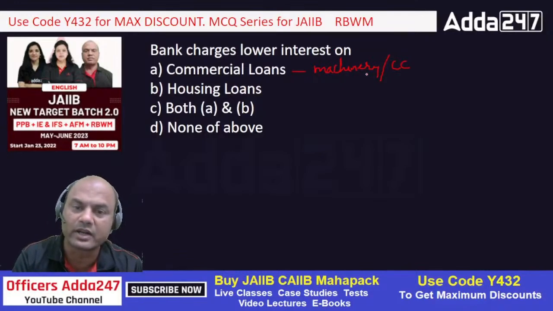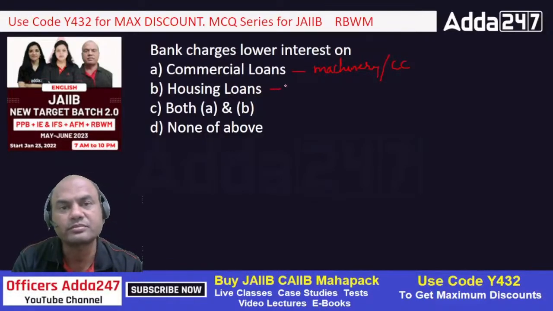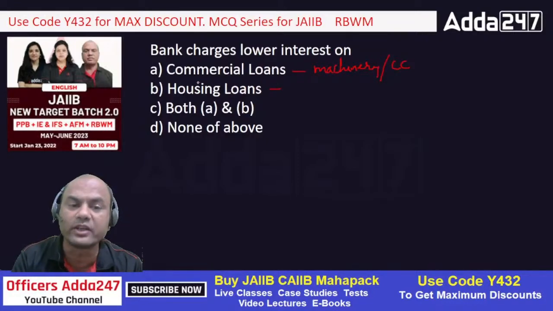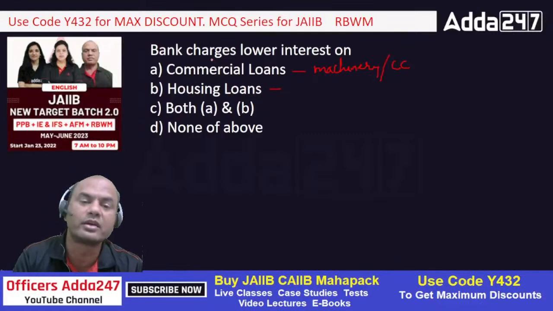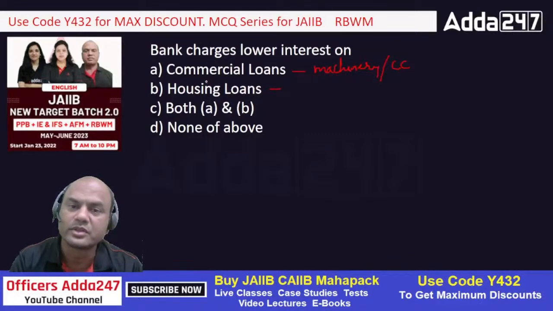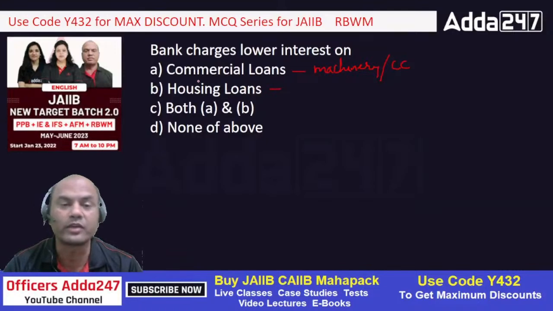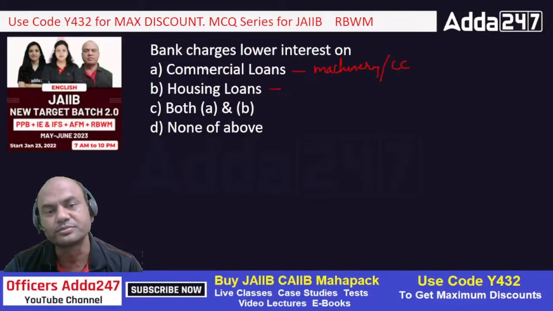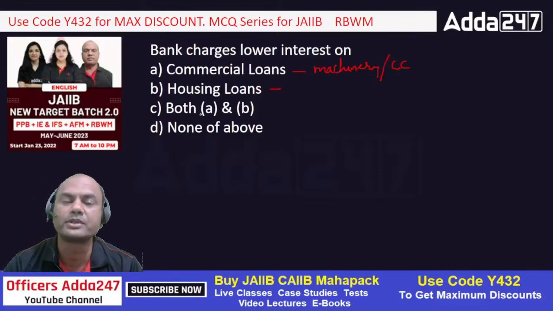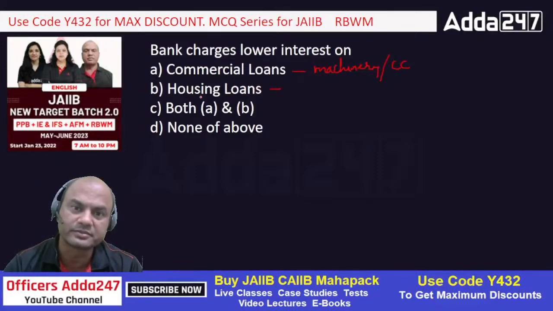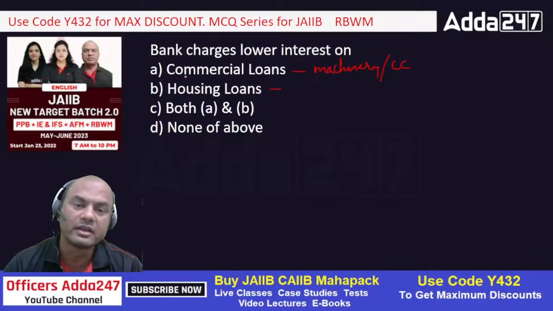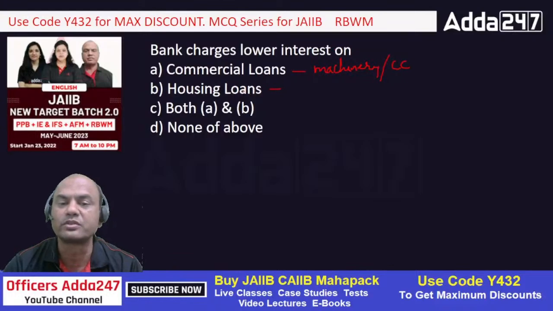So there is one rate of interest, and second is housing. So to which loan do I charge a lower rate of interest, if I am comparing these two? If I am comparing something else, then the rates can be different also. If I am comparing loans with deposits, then the answer will be deposits. Bank charges lower rates on deposits. But here, commercial loans or housing loans, where should I have the lower rate of interest?